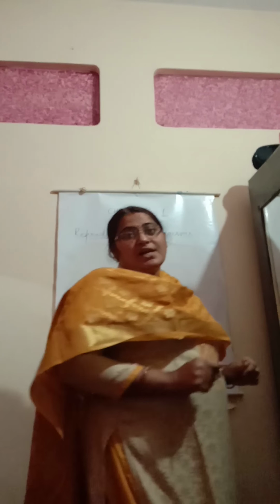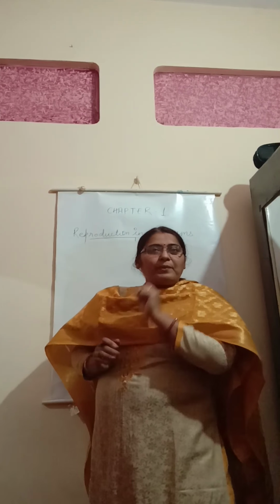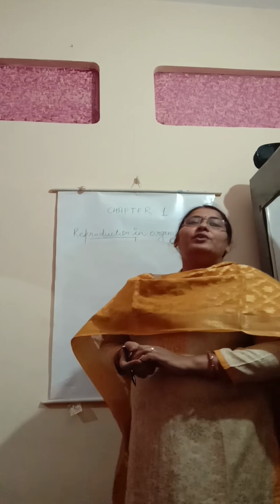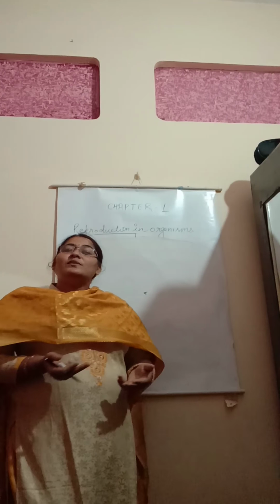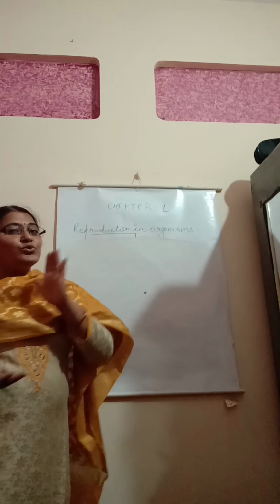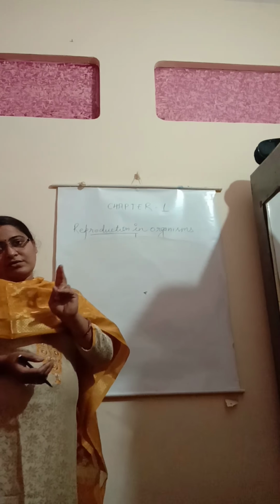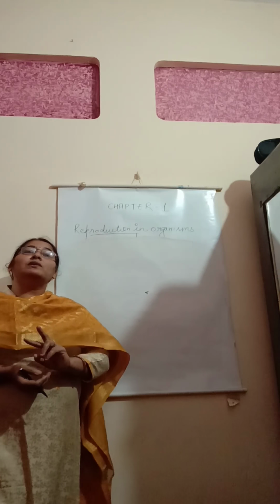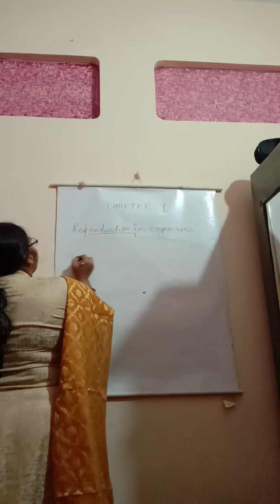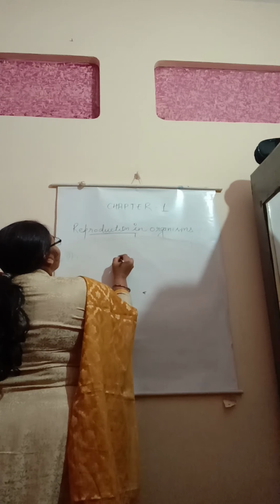The first is asexual reproduction, in which only a single parent is involved in order to produce a new offspring. The other is sexual reproduction, in which both parents, a male and a female parent, are involved in the process of reproduction. The first will be asexual reproduction.